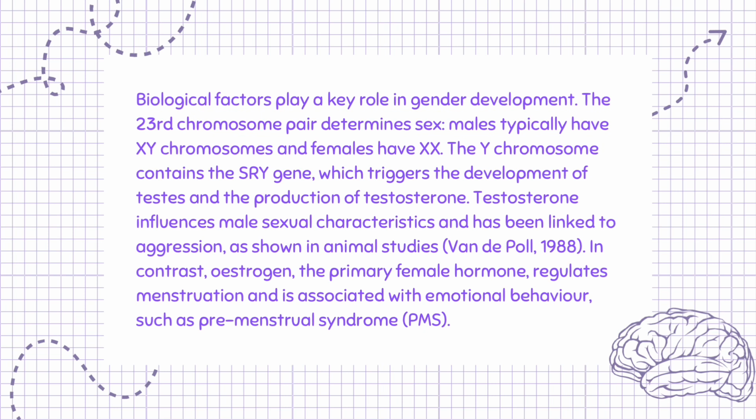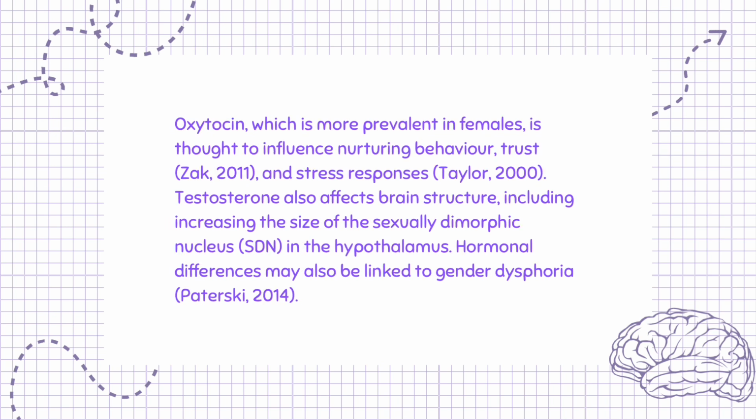In contrast, estrogen, the primary female hormone, regulates menstruation and is associated with emotional behavior, such as premenstrual syndrome, PMS. Oxytocin, which is more prevalent in females, is thought to influence nurturing behavior, trust, Zak, 2011, and stress responses, Taylor, 2000. Testosterone also affects brain structure, including increasing the size of the sexually dimorphic nucleus, SDN, in the hypothalamus. Hormonal differences may also be linked to gender dysphoria, Petersky, 2014.